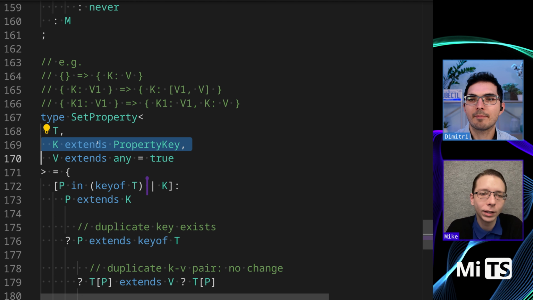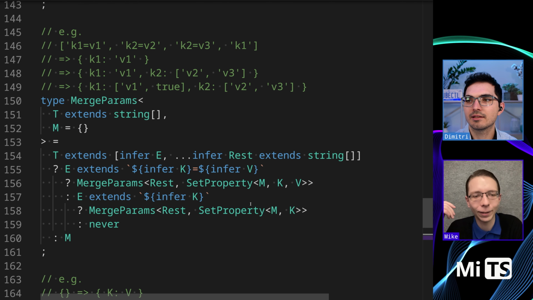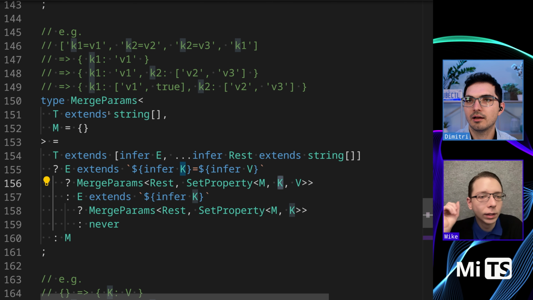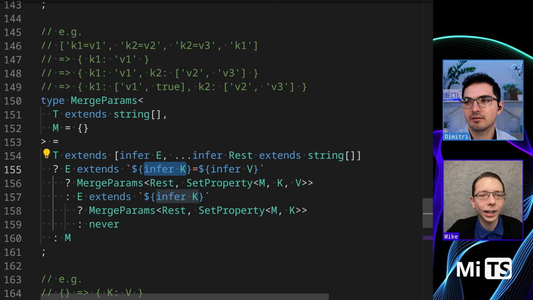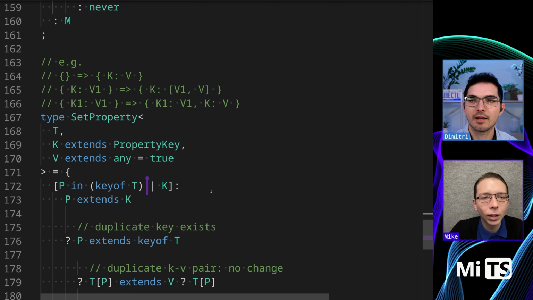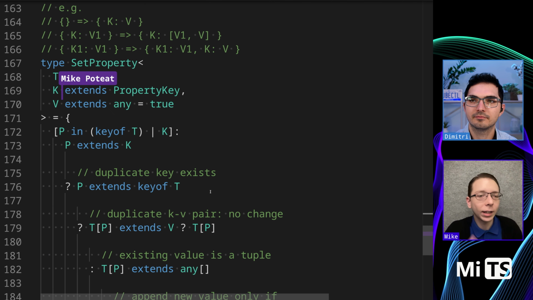Oh, K is past. Okay, but K is not just some random thing. K is the keys. Yeah, exactly. And V is the values. Okay, all right. Which is going to be a single key, right?